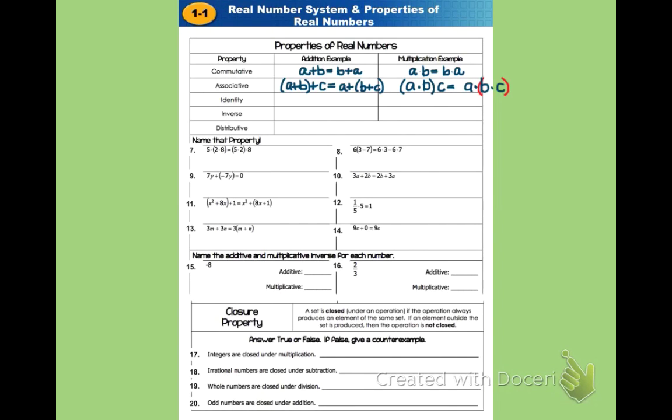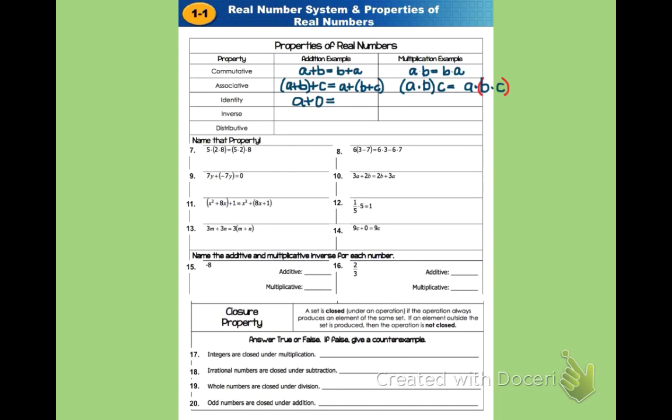Now, the identity property for addition and multiplication is a property that says doing this to a number keeps its identity. In other words, keeps it exactly the same. So when you think about what you could add to a number to keep it exactly the same, in other words, the addition identity, you might think of the number 0. Because you can add 0 to anything and you don't change it. So an example of that would be A plus 0.